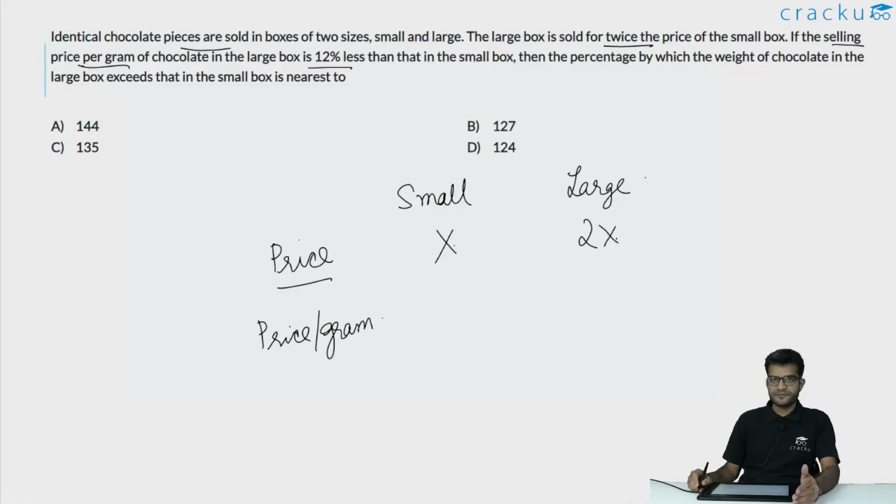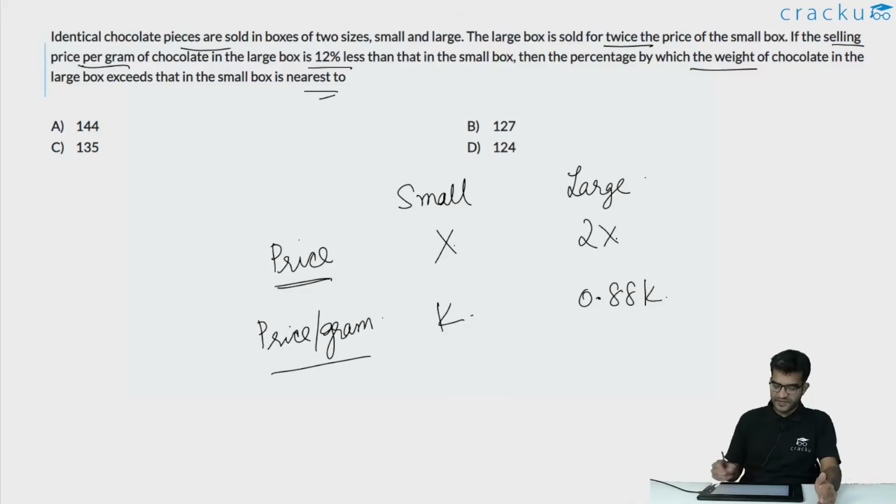So if you assume that the price per gram of the small box is k, the price per gram of the large box will be 0.88k. The percentage by which the weight of the chocolate in the large box exceeds that of the small box is what we are required to calculate. If you are given the price and the price per gram, what is the weight?